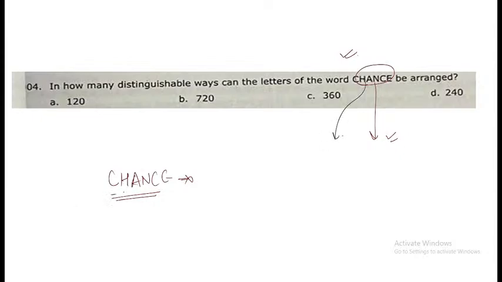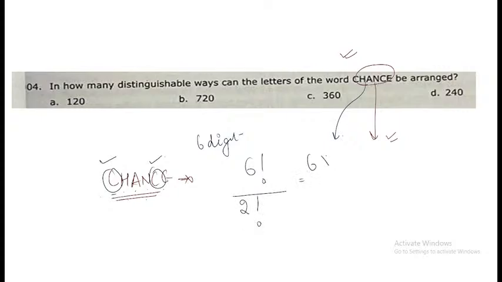There are 6 letters in total, and C is repeated twice. So how to solve this? Just write down 6 factorial, that is the number of letters, divided by the factorial of the repeated letters. C is repeated 2 times, so 6 factorial upon 2 factorial.